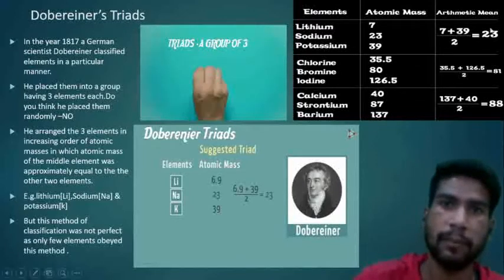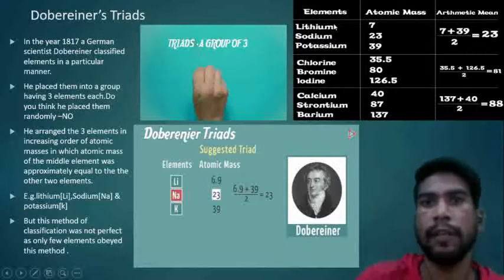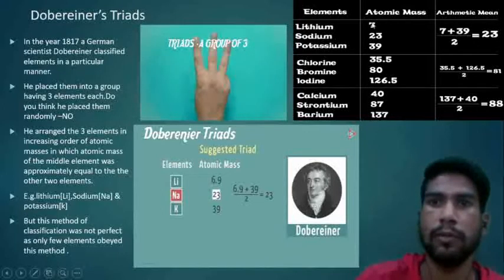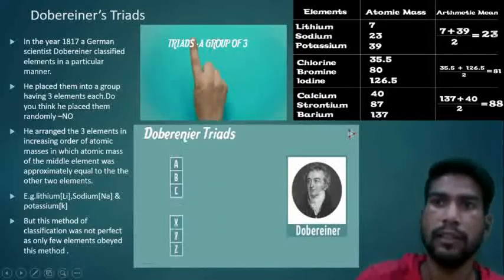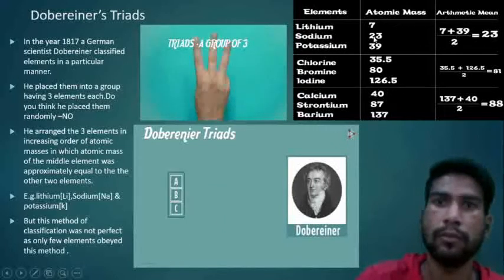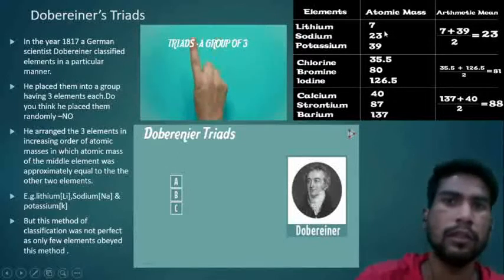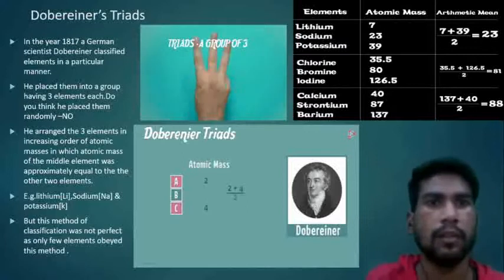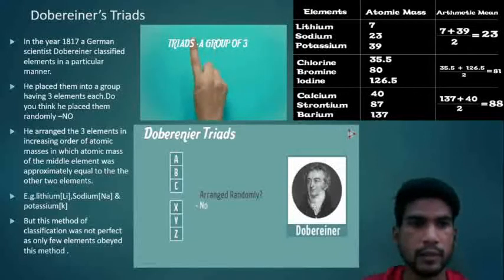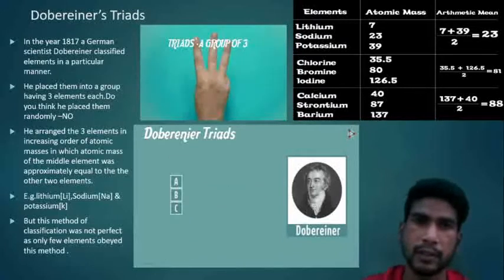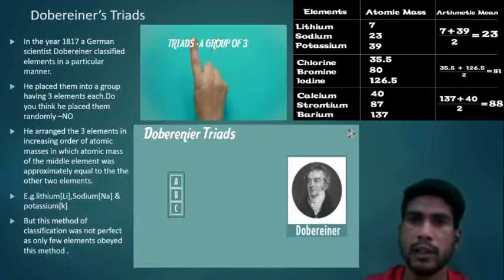Here you can see in the example, this is lithium and this is potassium. If we find the average of lithium and potassium, 7 plus 39 divided by 2, we get 23. This 23 is similar to the atomic mass of sodium, that is 23. In this way he grouped 3 elements together. This was his attempt at classification of elements, but this method was not perfect, as only a few elements were known to Dobereiner and he could not classify all the elements that were discovered later.